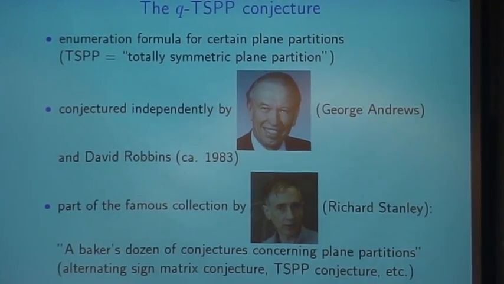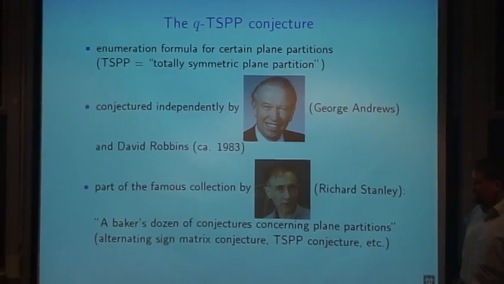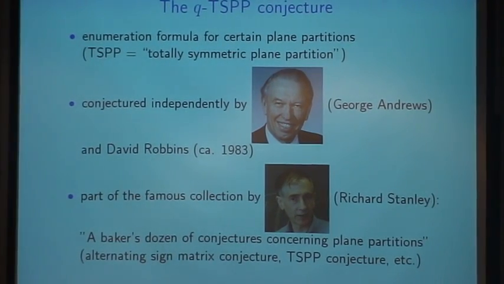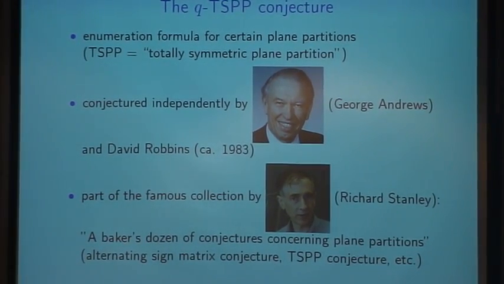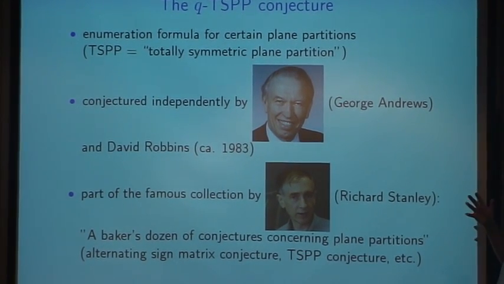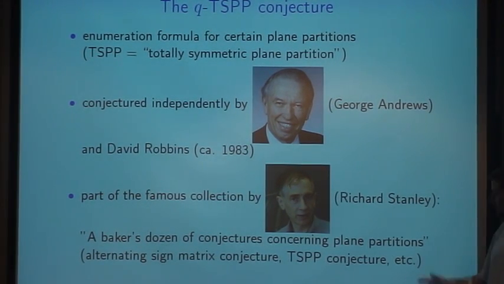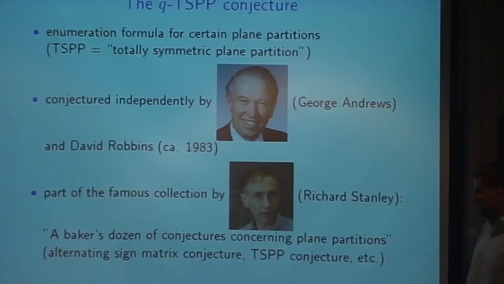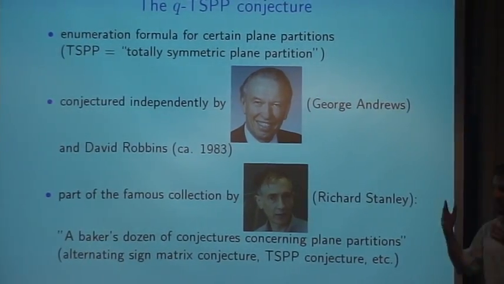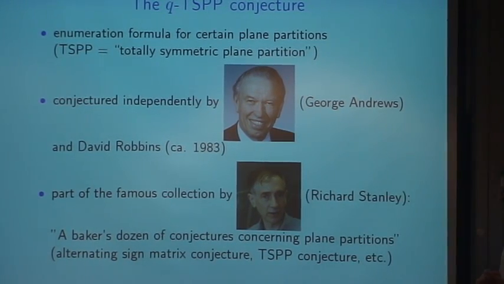This conjecture became famous because it was part of this collection by Richard Stanley. He wrote this beautiful article, A Baker's Dozen of Conjectures Concerning Plane Partitions, and this q-TSPP conjecture popped up in this article, and it collected lots of open problems at that time. The article is from 1985, and one of these is the alternating sign matrix conjecture, and I guess you know who has proven this famous conjecture. It was proven by Zeilberger.